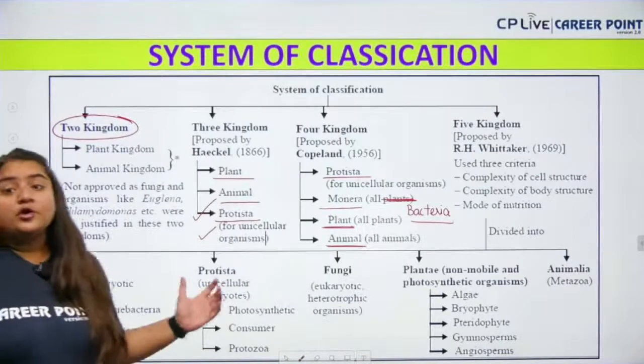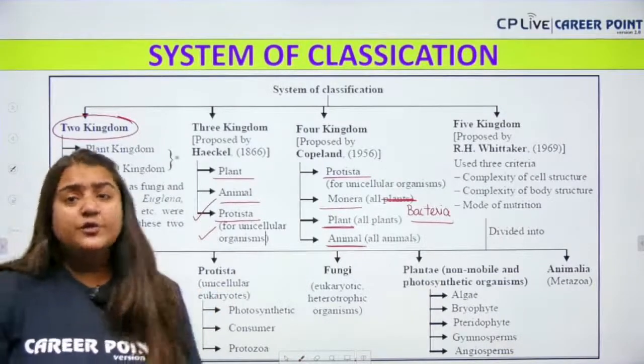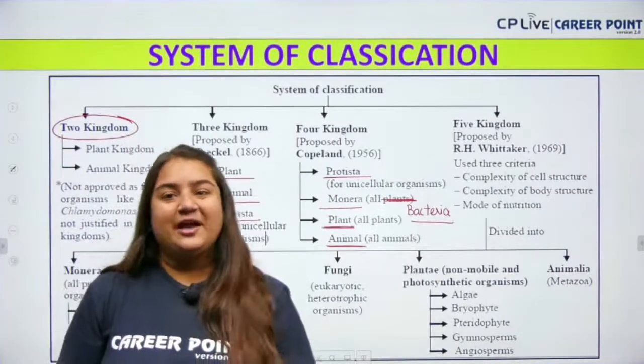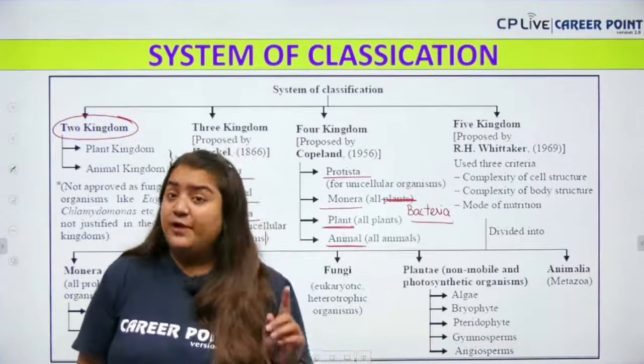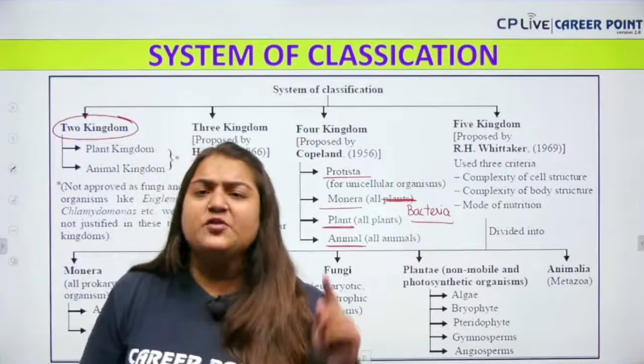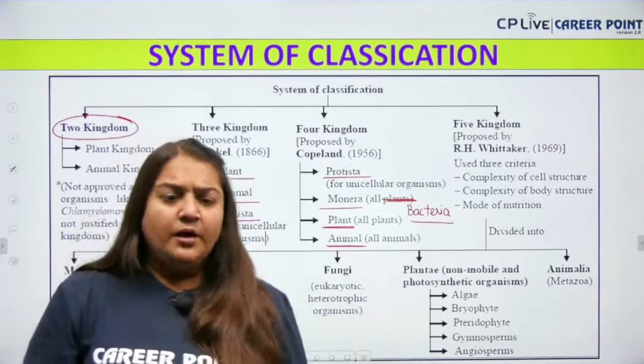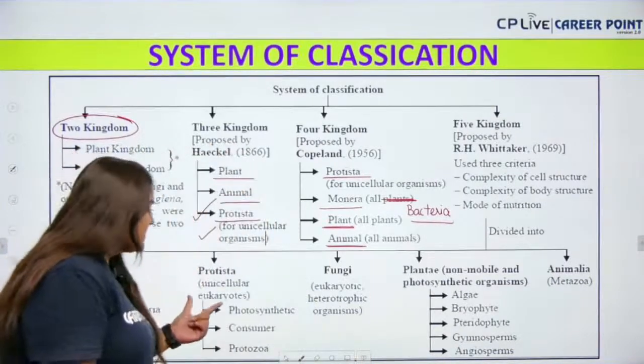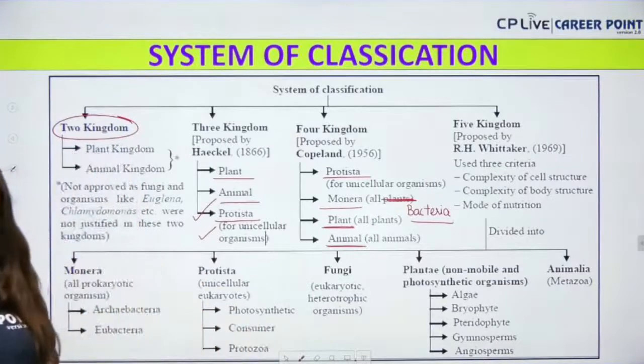Next we have the Protista. Protista is again unicellular, but it is eukaryotic. That means it has a well-developed nucleus and well-developed cell organelles. It has all the cell organelles. So Protista are the unicellular eukaryotes.